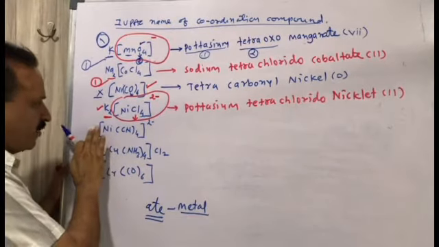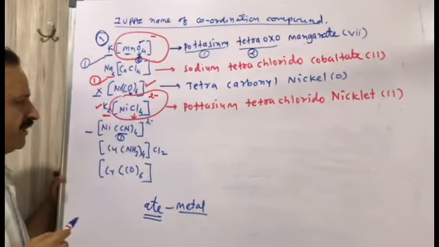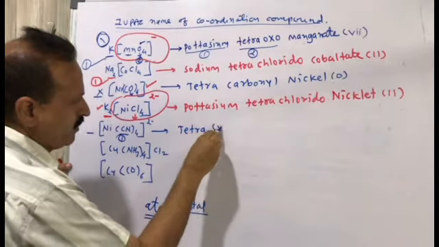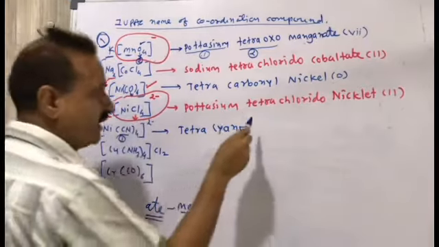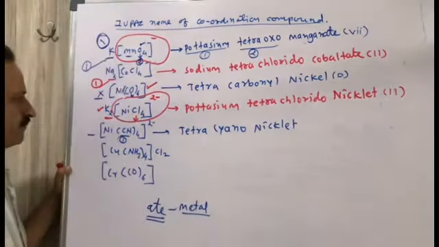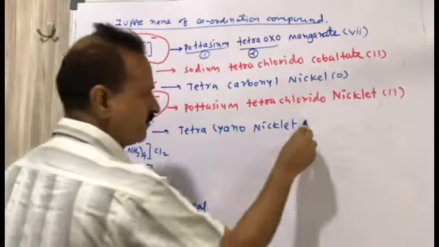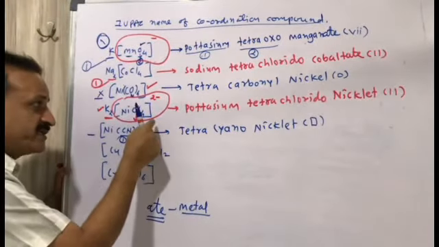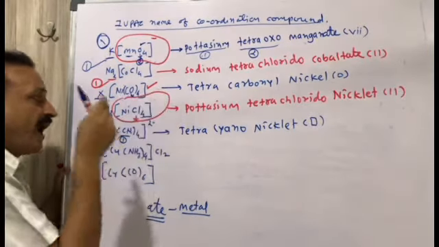Here no metal is written, so we will start directly with cyano, so it is tetracyano. Clear? Negative ion, so it is not nickel, it is nickelate. And the oxidation state of nickel will be 2. And if a charge is written over the square bracket, then we must write down ion.